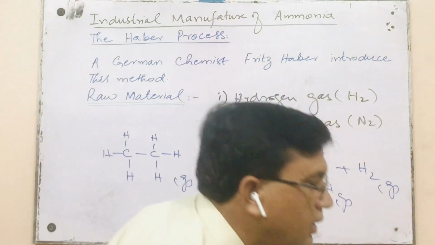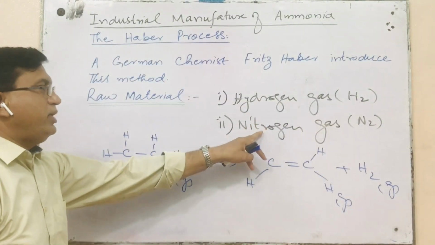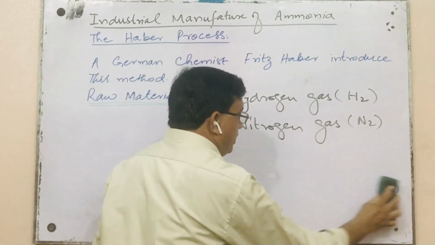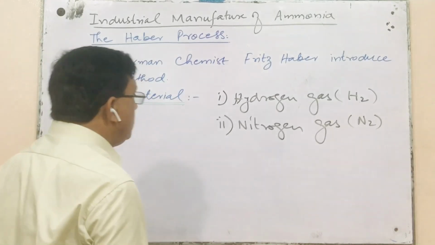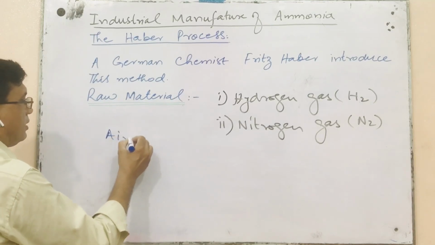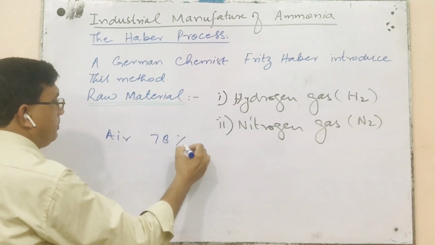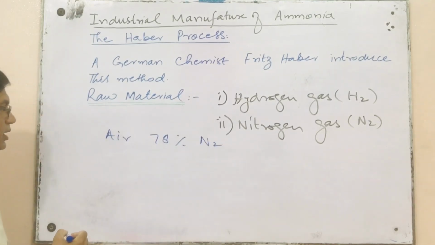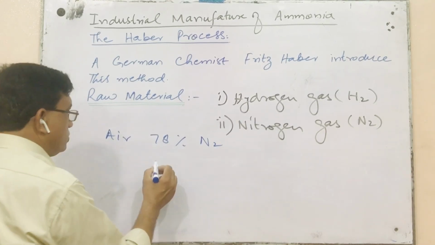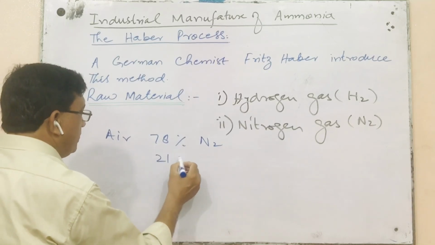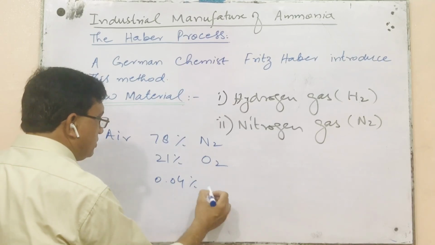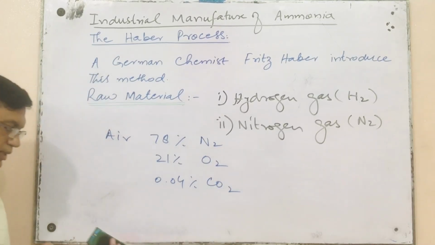The second gas, nitrogen gas, is obtained from air. As we know, air contains 78% nitrogen, and it also contains 21% oxygen and 0.04% carbon dioxide.